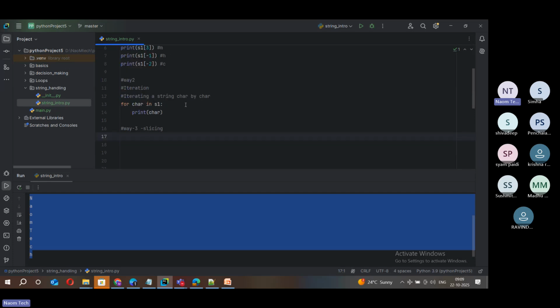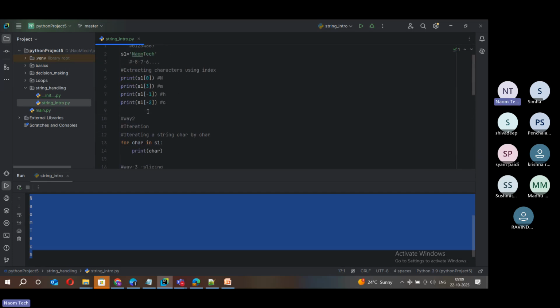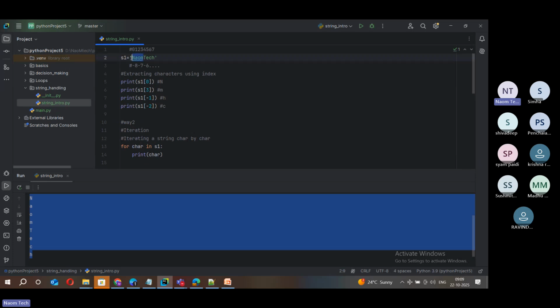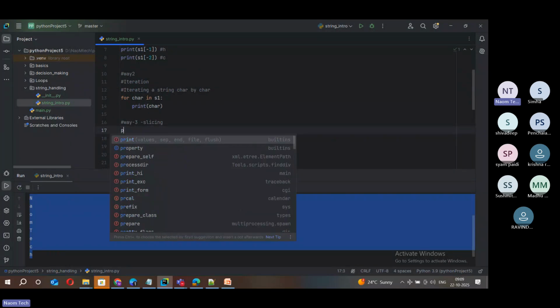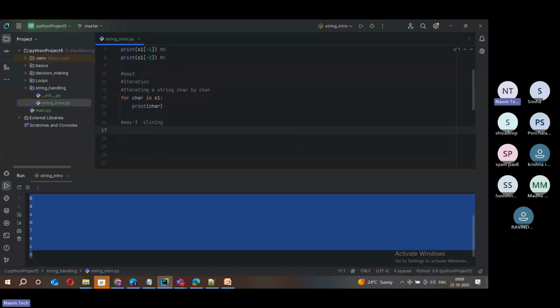So now we can play around with it. Suppose I want just the nom from nom tech. What do I do? Just apply print. If you want, you can assign it to any other local variable, it's up to you, but for now I'm printing it directly. I say S1 of the first four characters. The index starts with 0, and for the first four, I put 4 here.